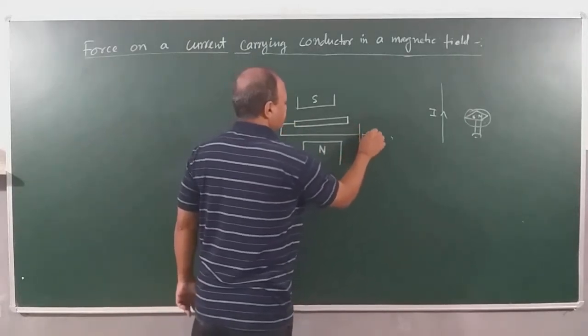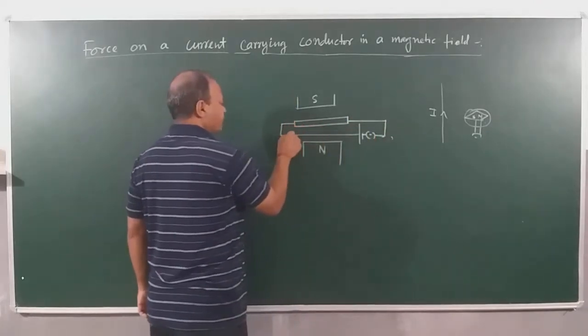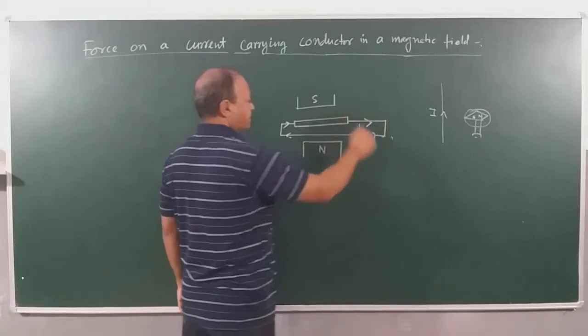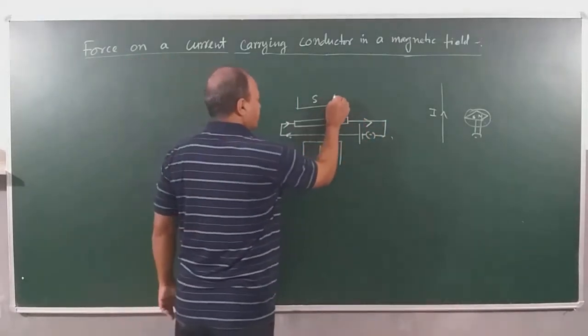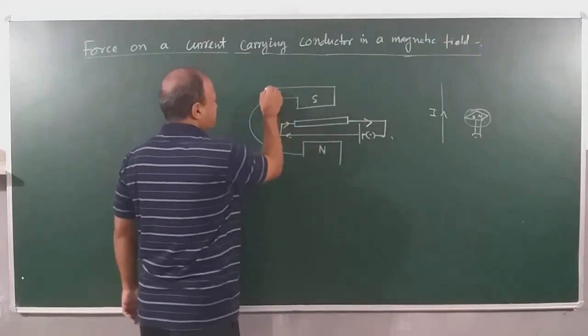Suppose this is how the current is flowing. Current will flow from the positive terminal of the battery. These are poles of the horseshoe magnet. If you want, I can complete the horseshoe magnet like this. You know, it's a U-shaped magnet, right?